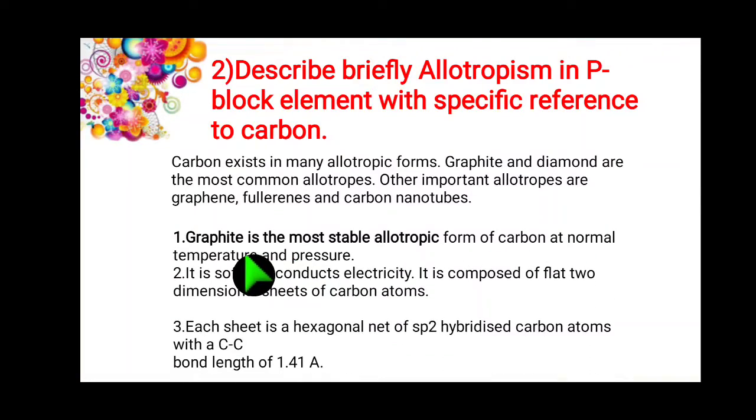First, we see graphite. Graphite is the most stable allotropic form of carbon at normal temperature and pressure. It is soft and conducts electricity. It is composed of flat two-dimensional sheets of carbon atoms. Each sheet is a hexagonal net of sp2 hybridized carbon atoms, with carbon bonded with carbon. The bond length is 1.41 Angstrom units.